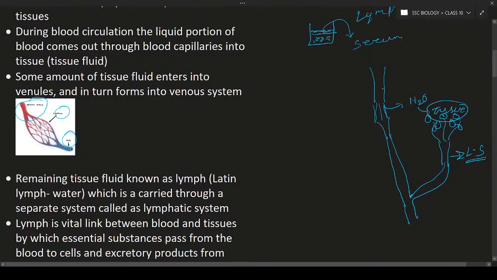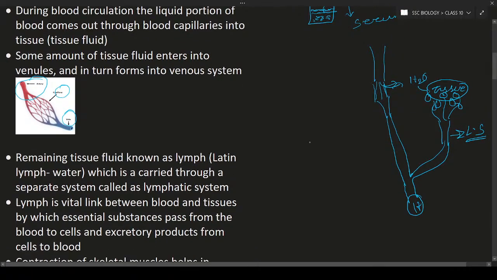It means some amount of fluid is coming from the blood into the tissues. That fluid is known as tissue fluid. The tissue fluid again gets collected into the lymphatic system, and this lymphatic system makes the lymph join into the main venous system. From here, the venous system goes to the heart and enters into the heart. So this cycle repeats again and again.